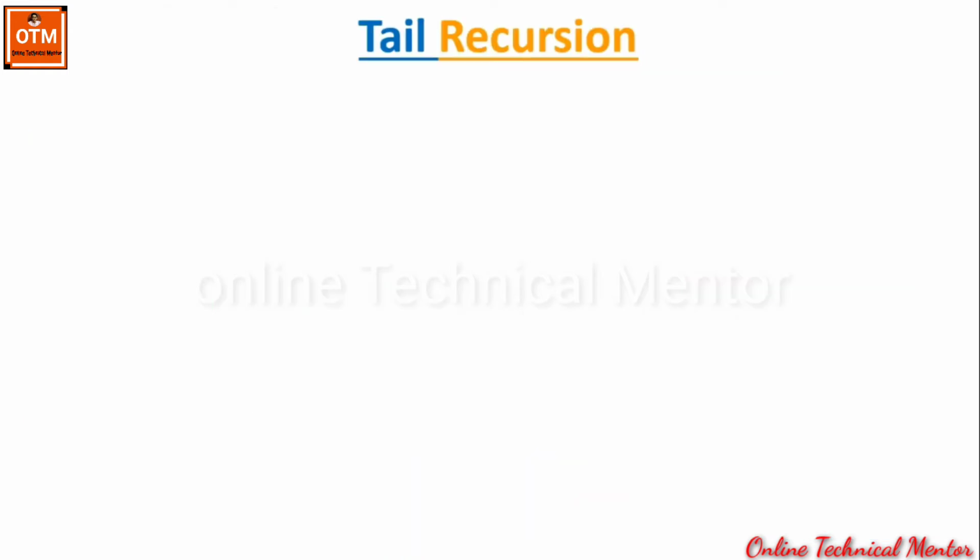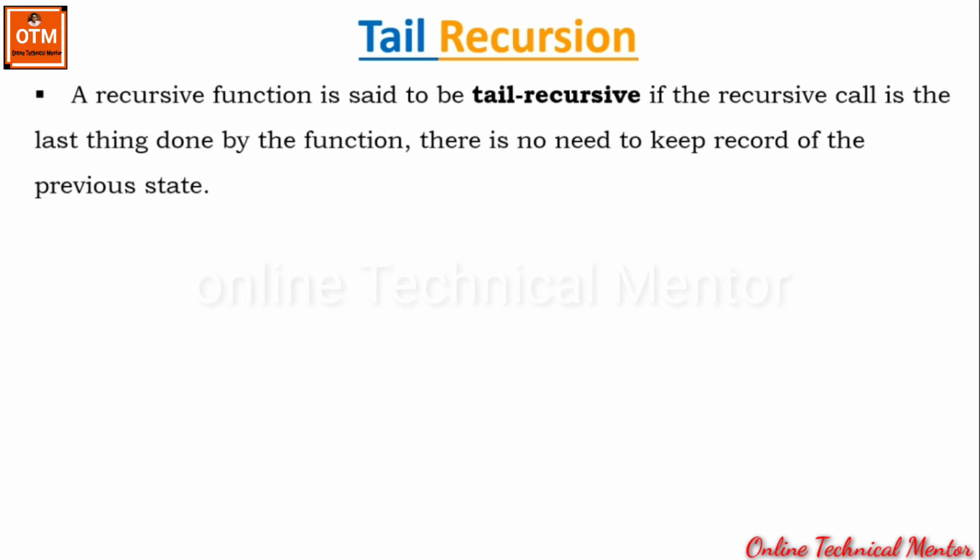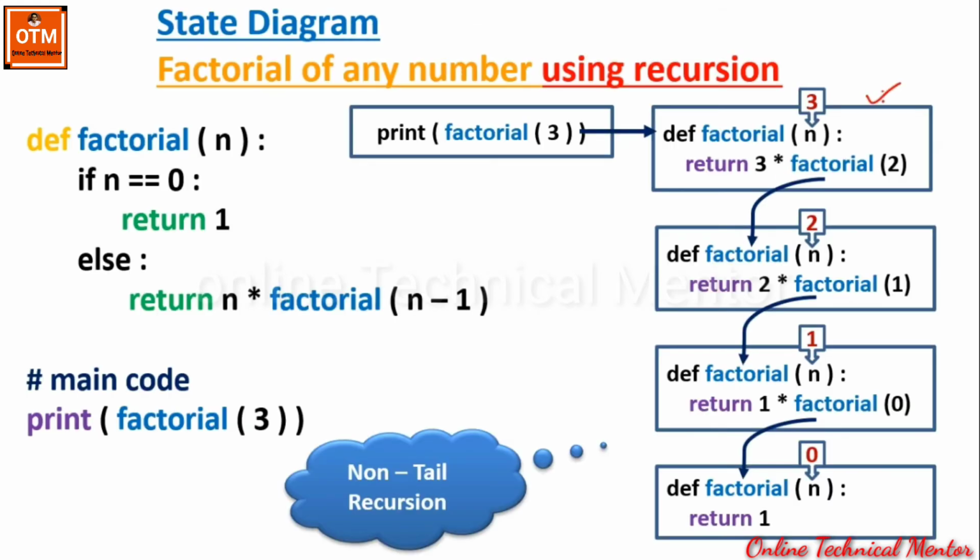So what is a tail recursion? A recursive function is said to be tail recursive if the recursive call is the last thing done by the function. There is no need to keep a record of the previous state. To explain this, let me move back to the previous slide. Look at this state.